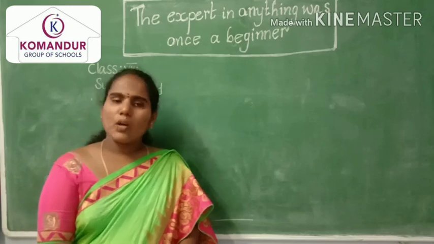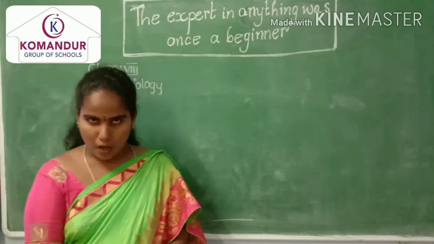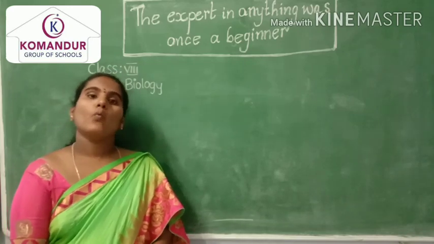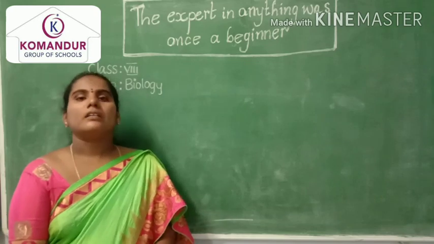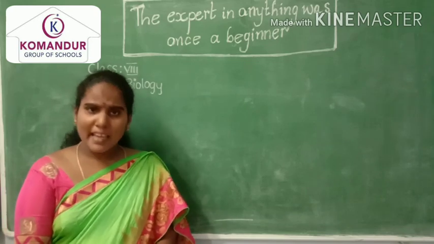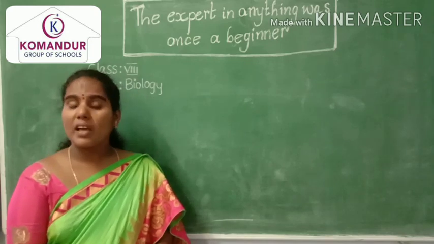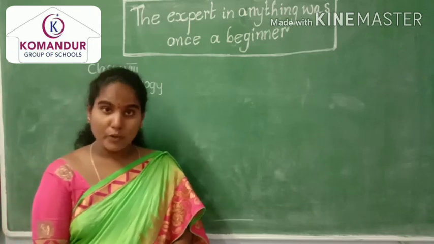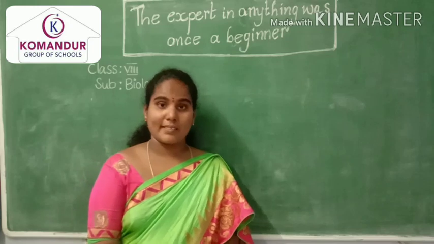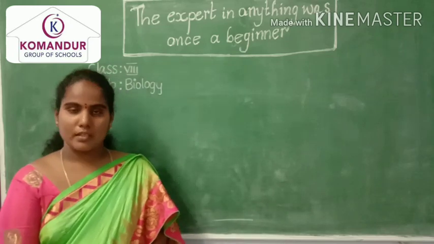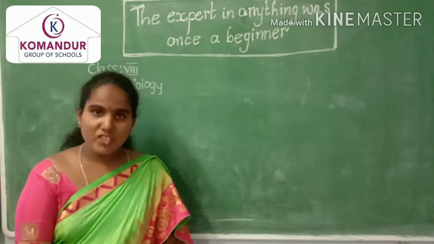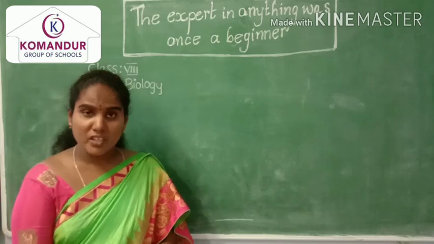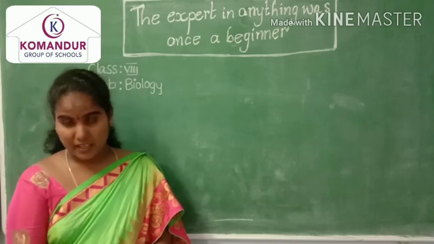Not only the measures we have to follow, but we also need some skills in order to perform the experiment. What are those skills? We already read that in our first lesson. Accuracy: if we are measuring anything, we have to measure it accurately.